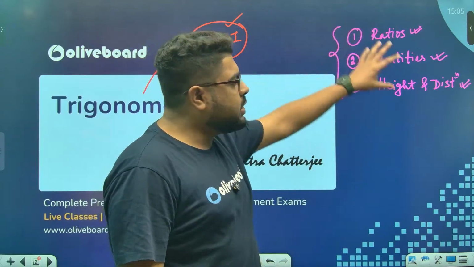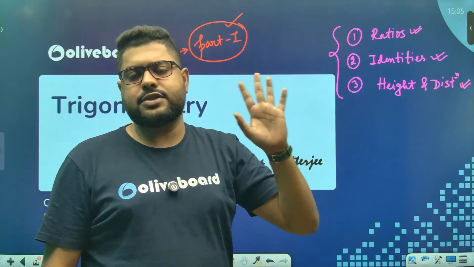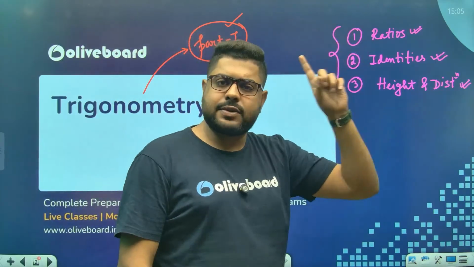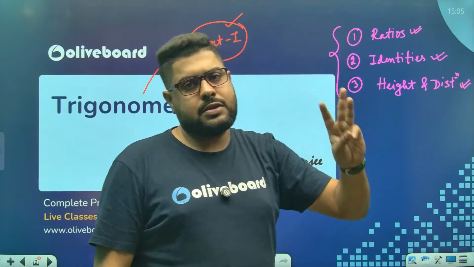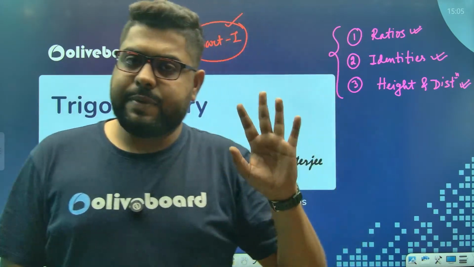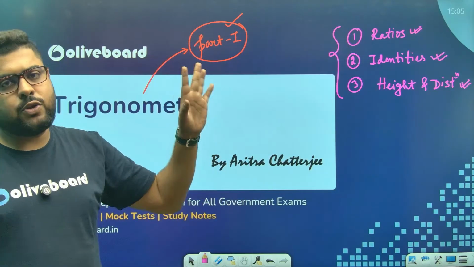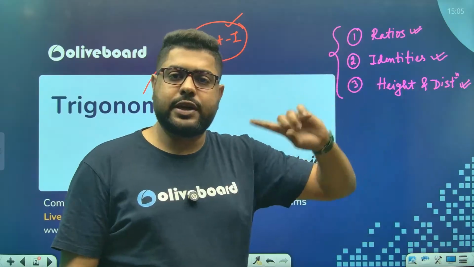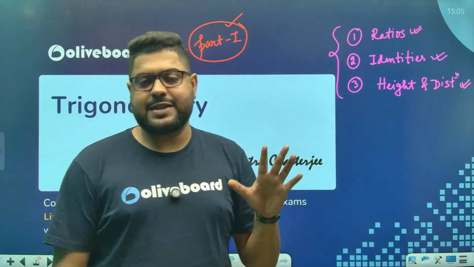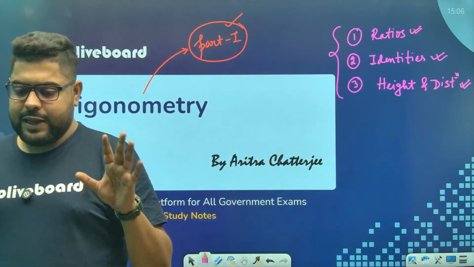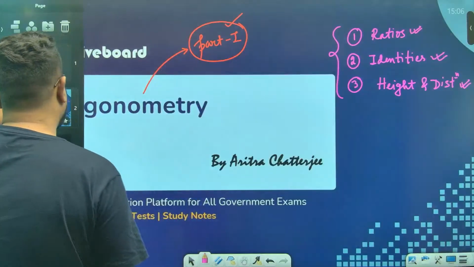Now, if you take the whole thing together, you can expect at least 3 questions. Mota 3 questions generally you can expect. Height and distance, you will always have 1 question, and a couple of questions from here. Total 3 questions you can expect in prelims. And in mains, the number of questions can be anywhere between 3 to 5, from the whole trigonometry, including height and distance. So that makes this a chapter of very much importance. So without any delay, chalo, let us start.